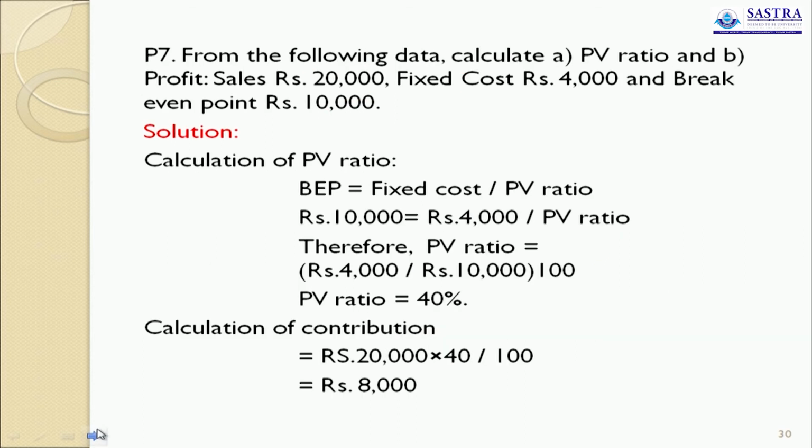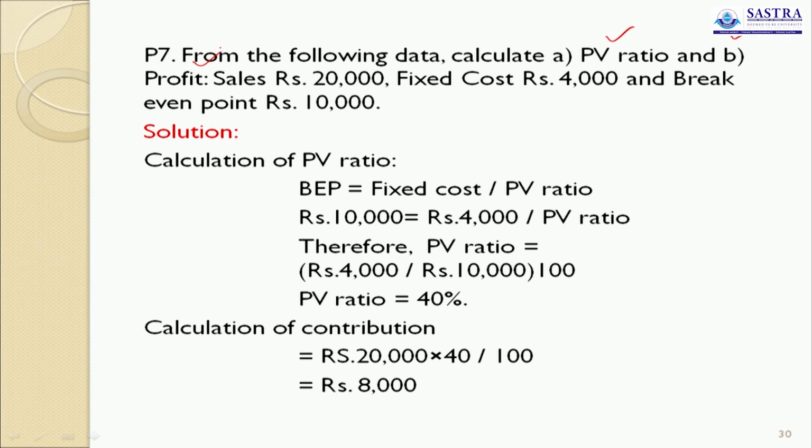Okay, now we go to the next problem. From the following data, calculate PV ratio and profit. The information is: sales 20,000, fixed cost 4,000, break-even point 10,000. Okay, break-even point is 10,000.